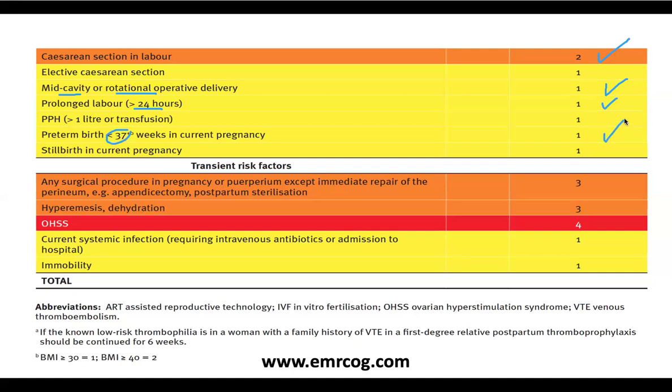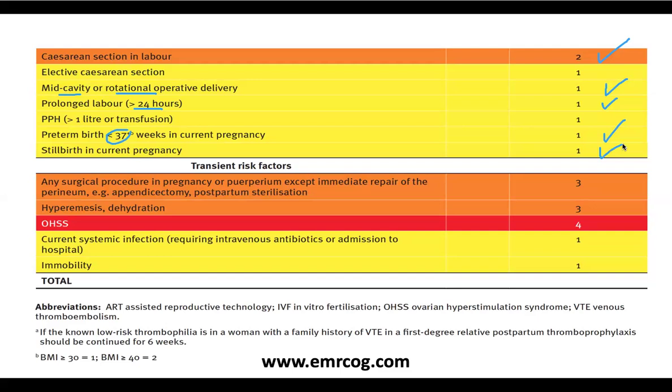So a woman delivered at 32 weeks. This is score 1 for her, regardless of the mode of delivery. If delivered by cesarean section at 32 weeks, that means her score is now 2. Stillbirth in the current pregnancy: if the woman, unfortunately, has a baby who died, her risk increases by 1.